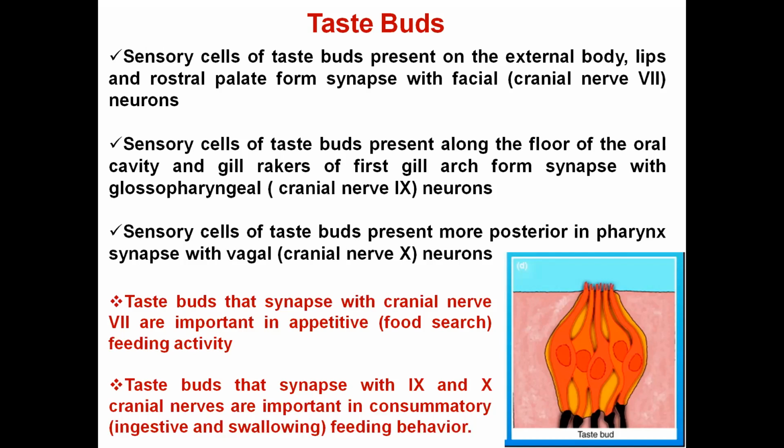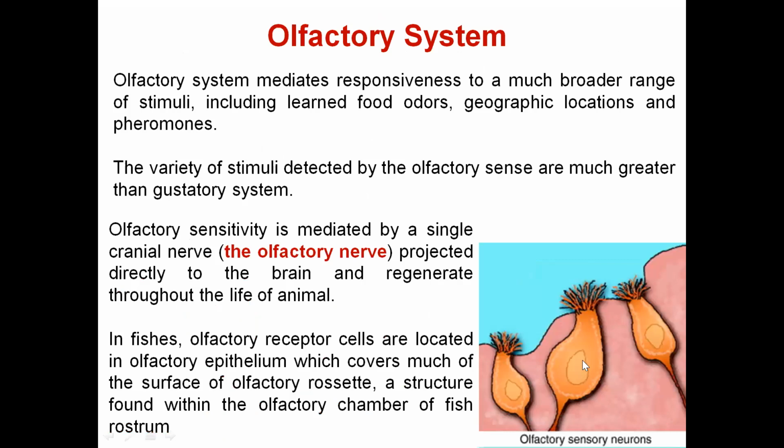They have the appetitive feeding activity, whereas the taste buds which are connected with the cranial nerves 9 and 10 have importance in the consummatory feeding behavior, means ingestion and swallowing of the food. This is the structure of the typical taste bud which is found in the fishes.